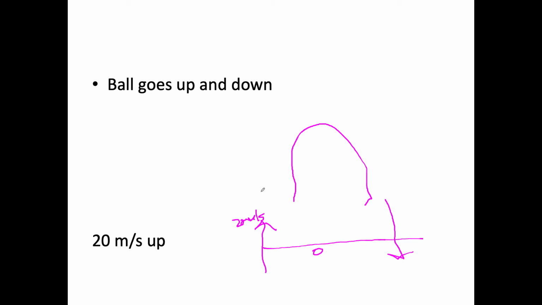We want to know what our velocity is going down. I'll give you a hint: it's negative. We start here at 20 meters per second. What's the velocity here going down? What's going to be the value?